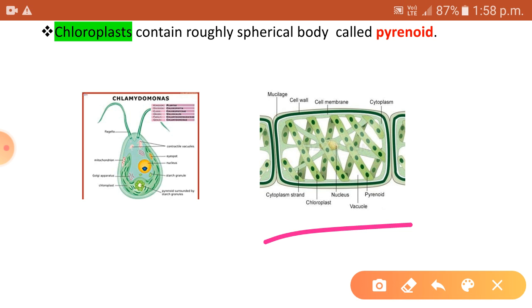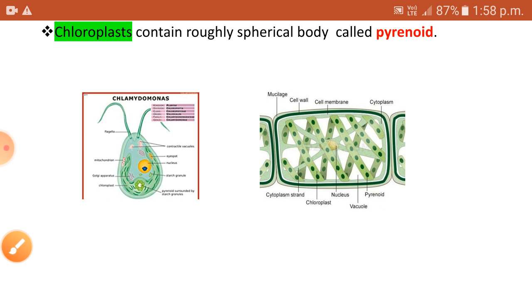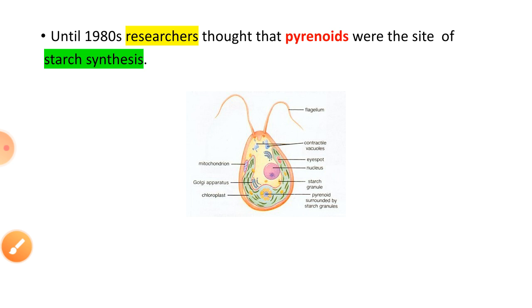The chloroplast also contains pyrenoids, which are common in algae, but are merely present in the other members of the kingdom Plantae. Until the 1980s, researchers thought that pyrenoids were the site of starch synthesis because when observed under the microscope, they noted that the pyrenoids are often enclosed by a starch sheet or starch covering.